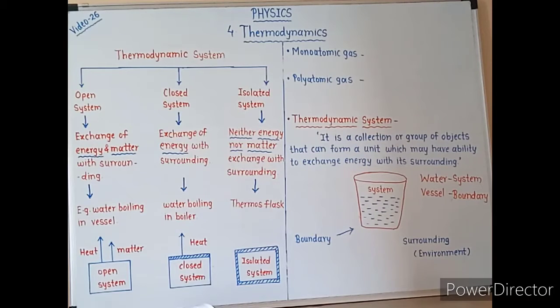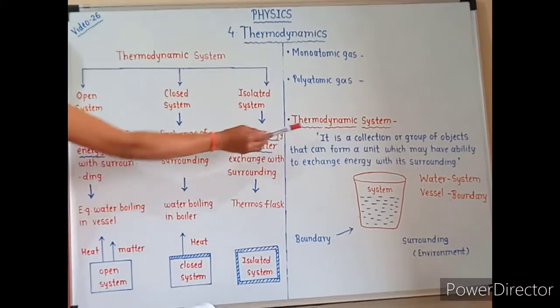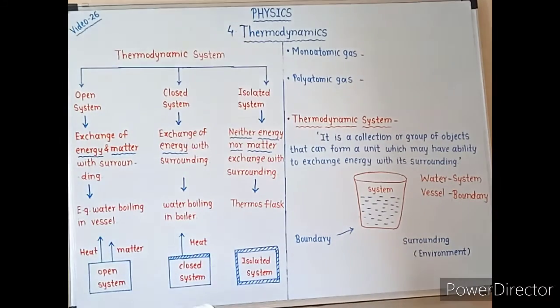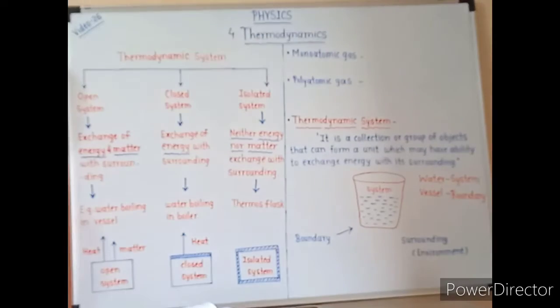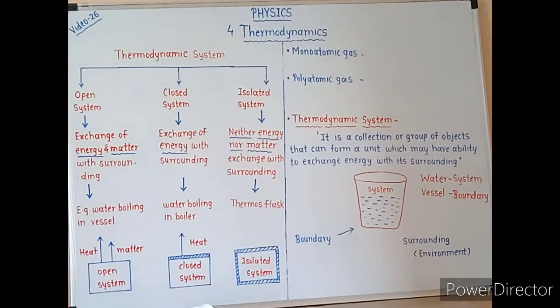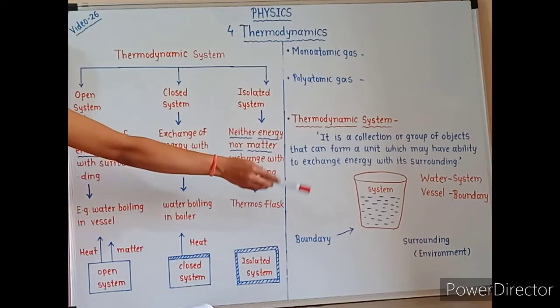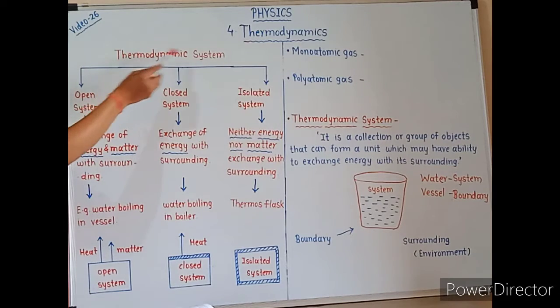So thermodynamic system is defined as a collection or a group of objects that can form a unit which may have the ability to exchange energy with its surrounding. That means there is an interaction between system and surrounding. So depending upon this interaction of system and surrounding, there are three types of thermodynamic system. First type is open system, second is closed system and third is isolated system.